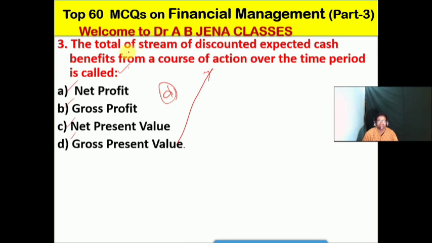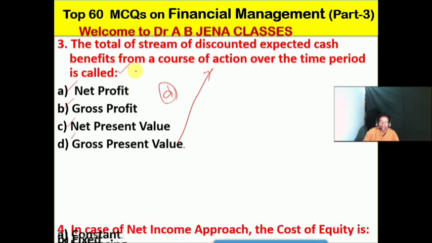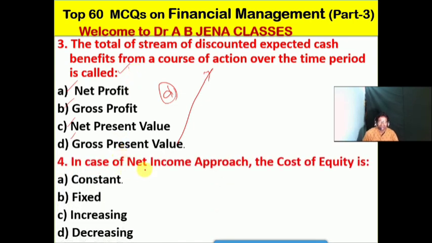Again, I am repeating: the total of a stream of discounted expected cash benefits from a course of action over the time period is known as gross present value.